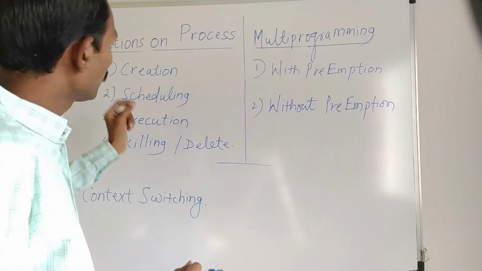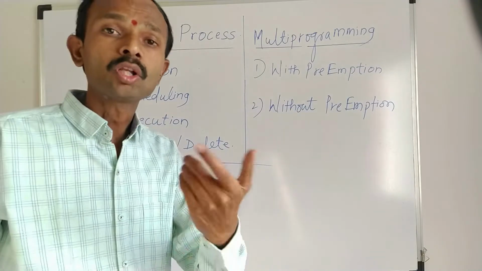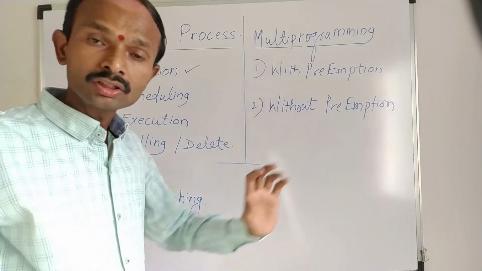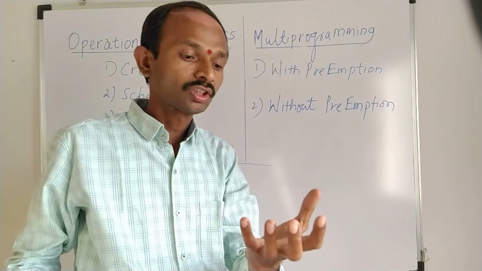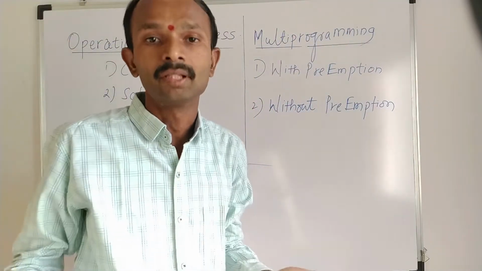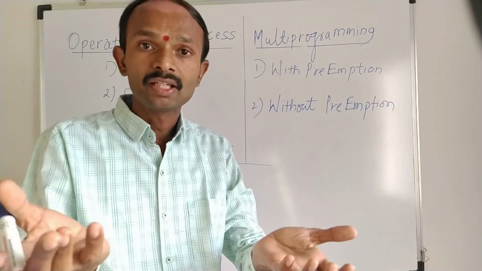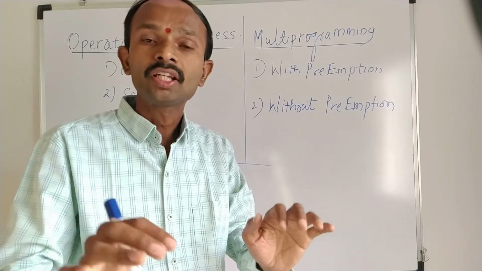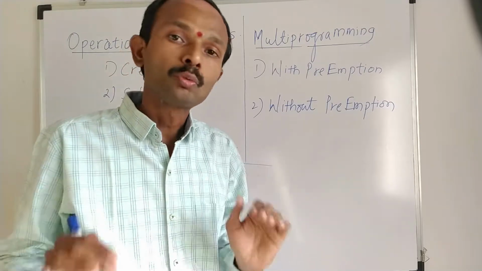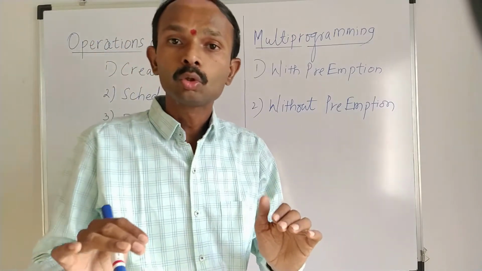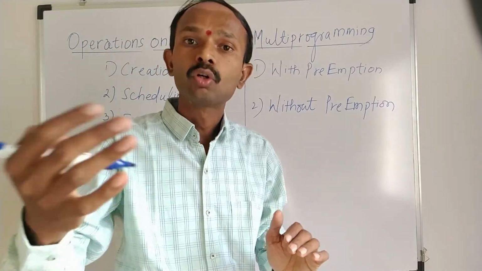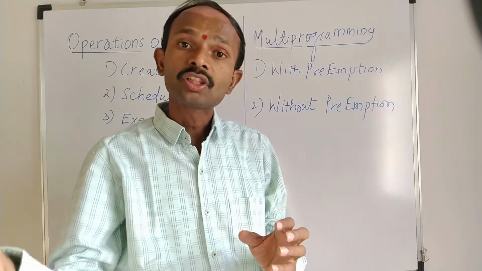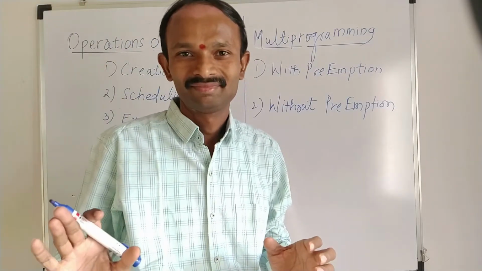The very first operation that we can perform on a process is creating the process, because in an operating system the processes are not inbuilt and available. When you run some application in the foreground, let's say you want to prepare your report in MS Word, you will open the application MS Word, and at that time the process will be created in the secondary memory, right?